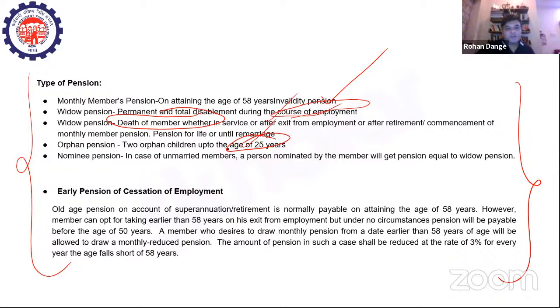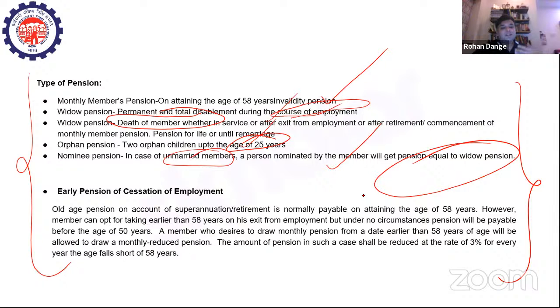And nominee pension also happens in the case of unmarried members, where a person nominated by the member will get a pension equal to the widow pension. So in the exam, they can ask you what the types of pensions are, right? So it is widow pension, orphan pension. Widow pension is of two types: monthly members pension and nominee pension, right?